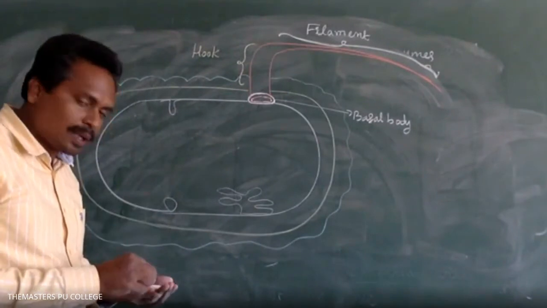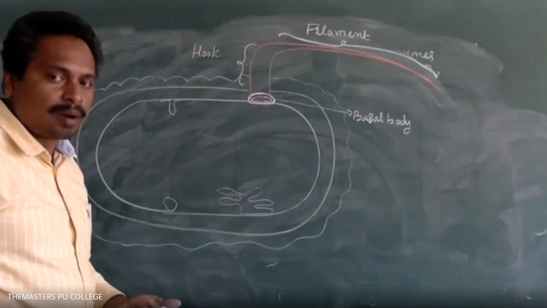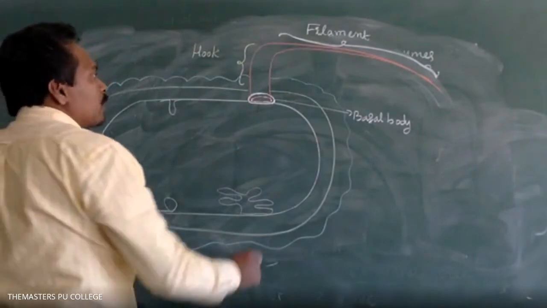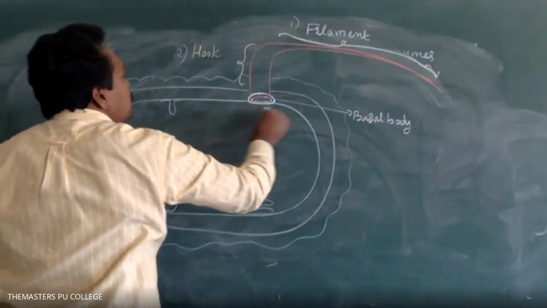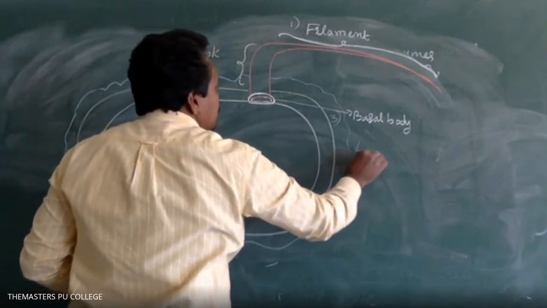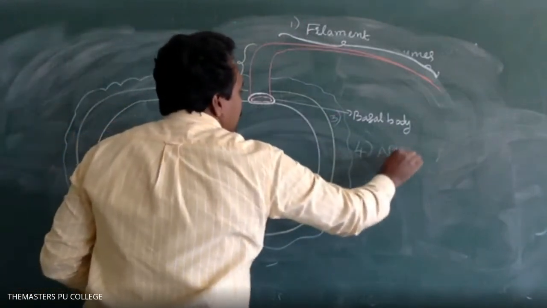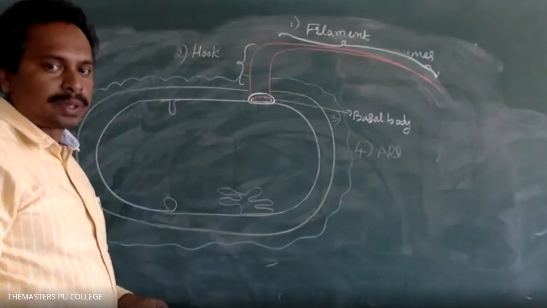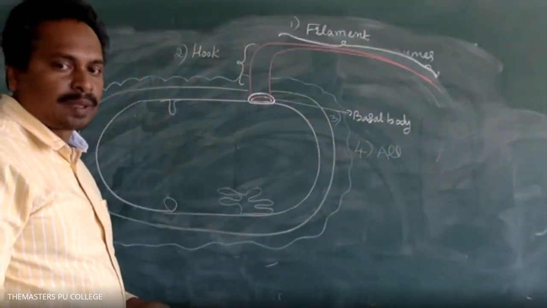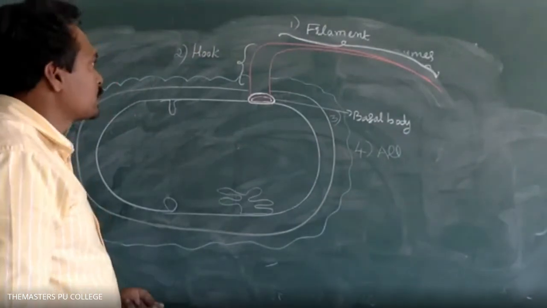Whereas from an objective point of view: which of the following parts are present in flagella? Option 1 is filament, option 2 is hook, option 3 is basal body, option 4 is all of them. Very good. The fourth option is correct.